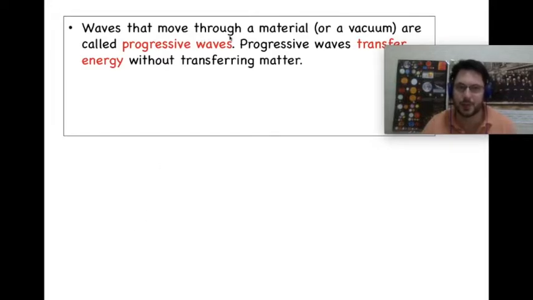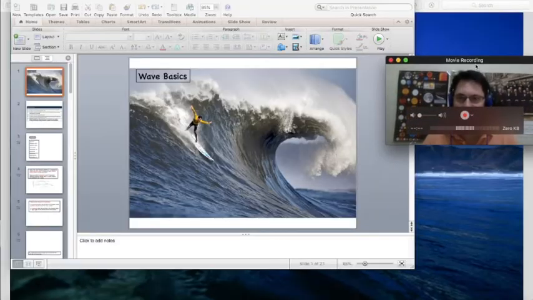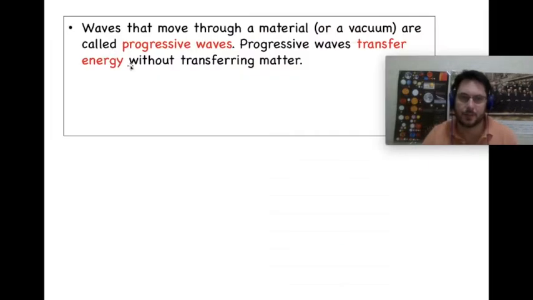Okay, so waves that move through a material or a vacuum are called progressive waves. Progressive waves transfer energy without transferring matter. In fact, there's two types of waves: progressive waves and stationary waves, or standing waves. What does that mean? It means the wave itself moves along, but the particles of the wave just vibrate around an equilibrium position and they don't actually move along the wave. So energy is transferred between particles.